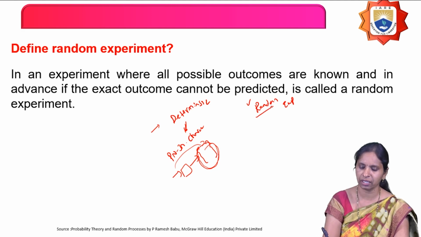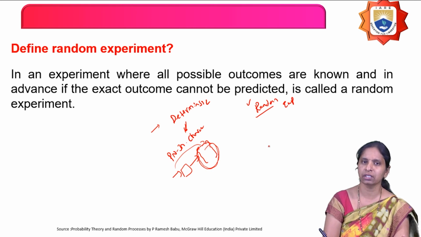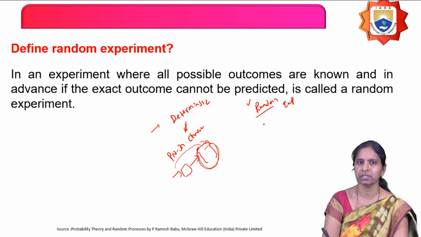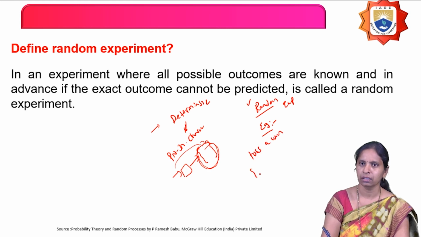The name itself says random. When you perform the experiment, you know all the possible outcomes, but you don't know what exact outcome you are going to get. That is a random experiment. An example is tossing a die, where the sample space is 1, 2, 3, 4, 5, 6.